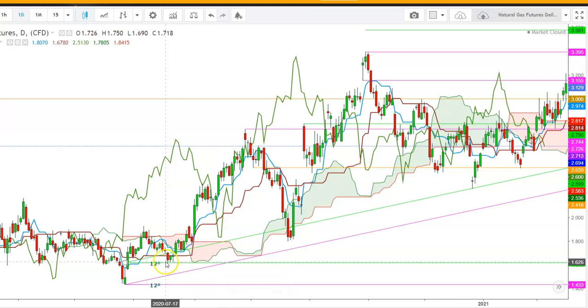After forming a base at these levels during July 2020, the futures continued this uptrend where they tested the highs of $2.749 on August 28, but once again a sharp sell-off was seen below the levels of 2.594, because I find that this level seems to be quite resistive for natural gas.